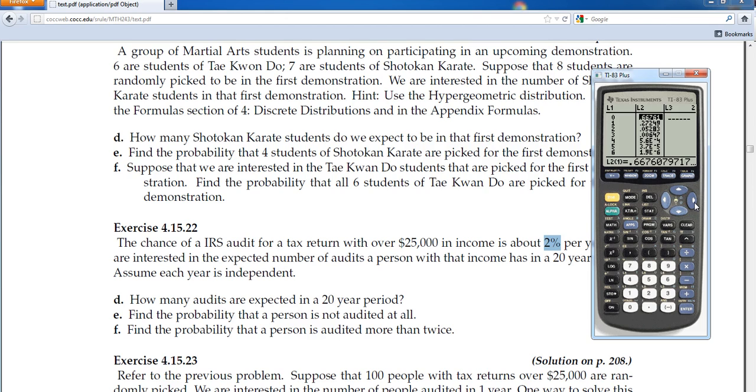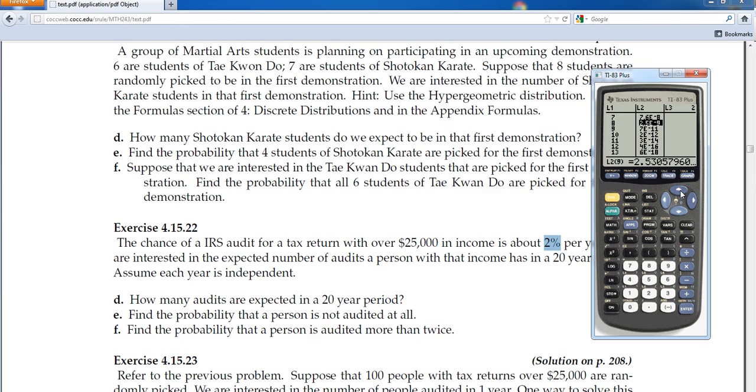F, what's the chance they're audited more than twice? More than twice would be 3 or 4 or 5 or 6, up to 20. I think it would make more sense to look at what's the chance of being audited twice or less, which would be roughly 5% plus roughly 27%. So that right there is going to be about 32% plus 66. We're at about 98, 99%. So there's about a 99% chance you're going to get audited no more than twice. That means there's got to be a 1% chance of being audited more than twice.